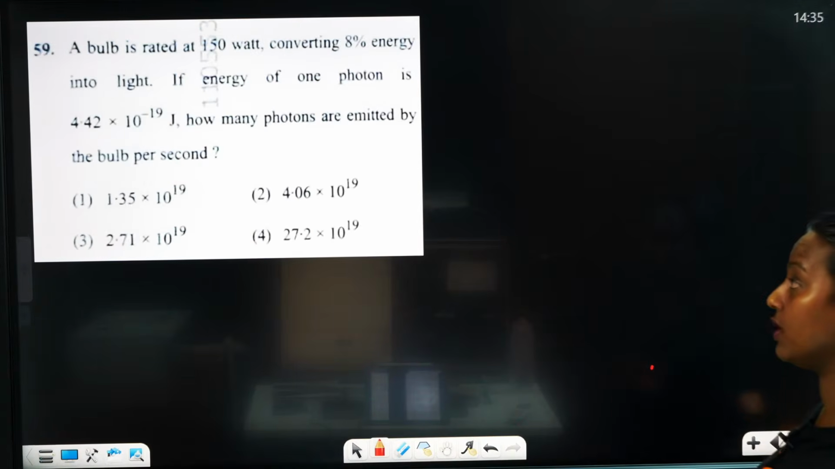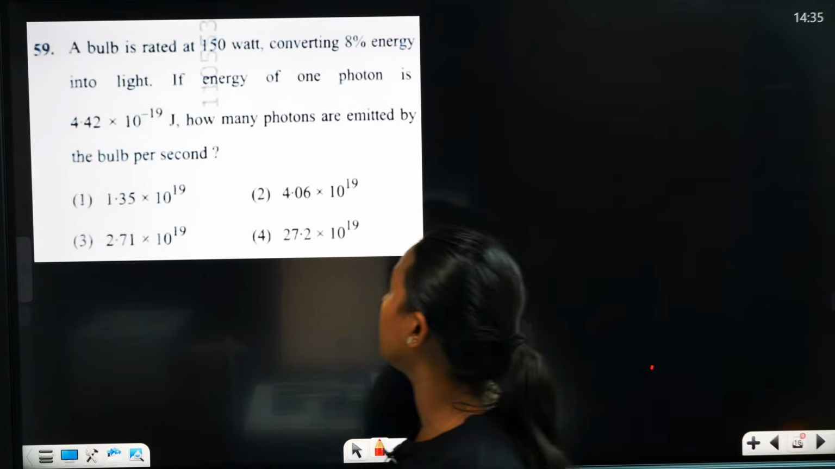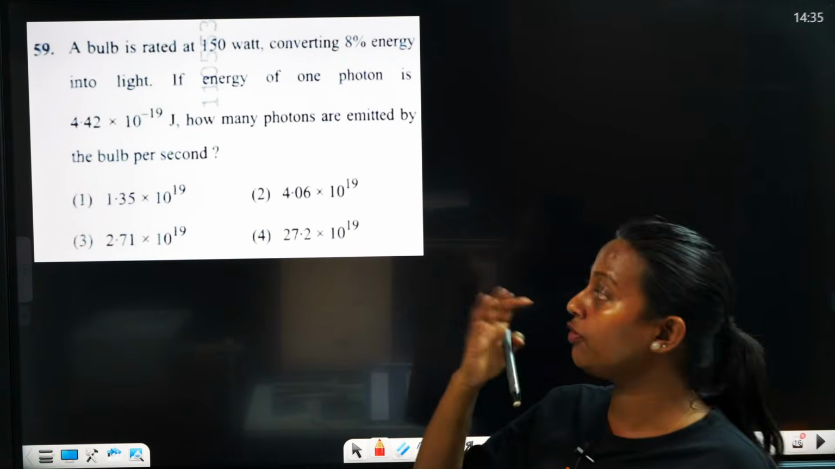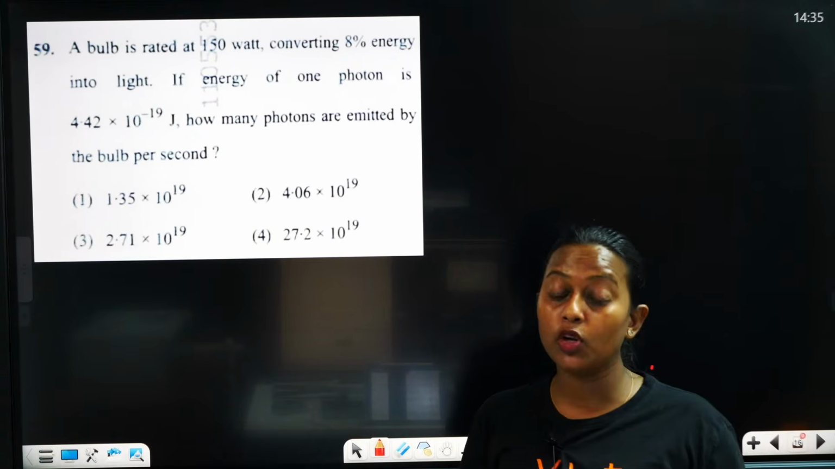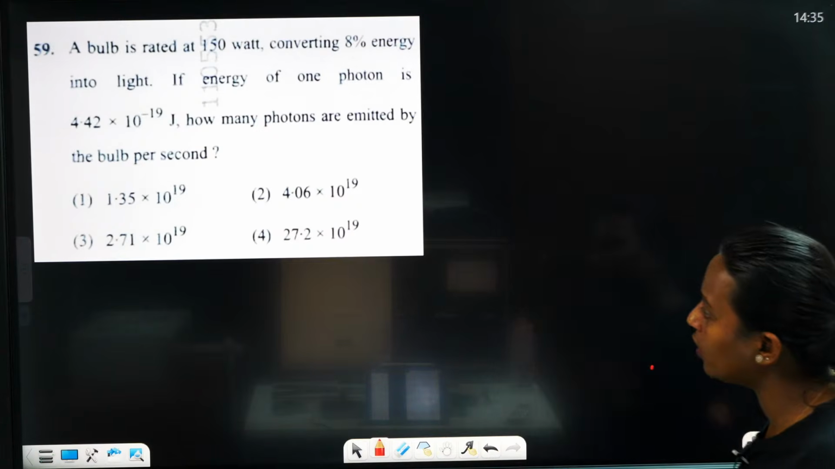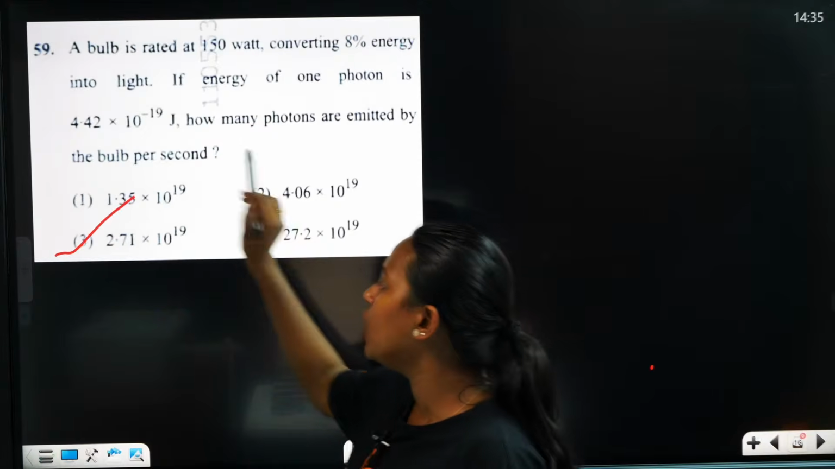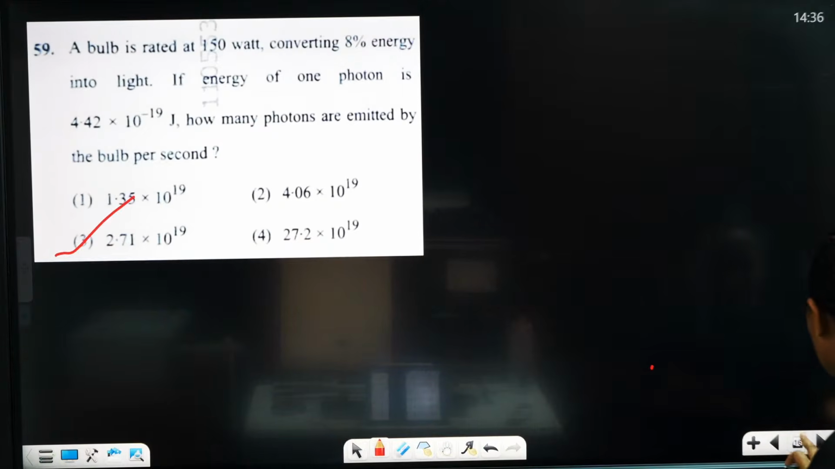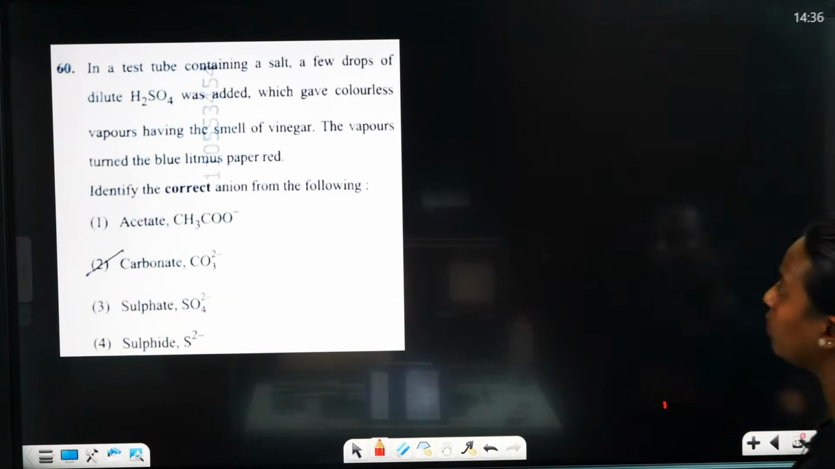So here is the next question, 59. Bulb is rated. You can see 59 is also a numerical based question. So what will be the correct answer? The correct answer will be 2.71 into 10 raised to 19. Then we can move to the next question.